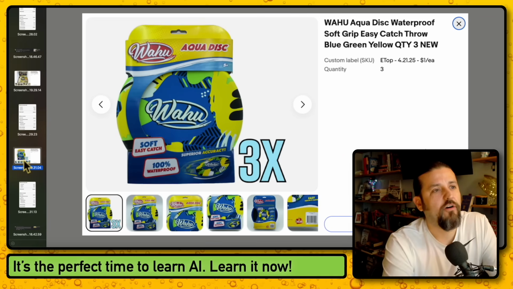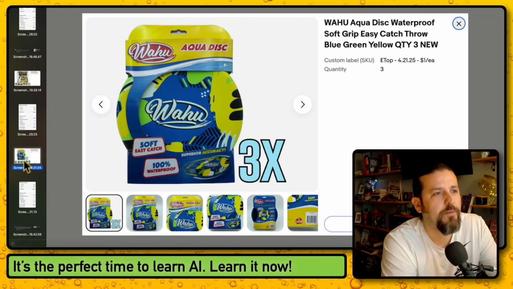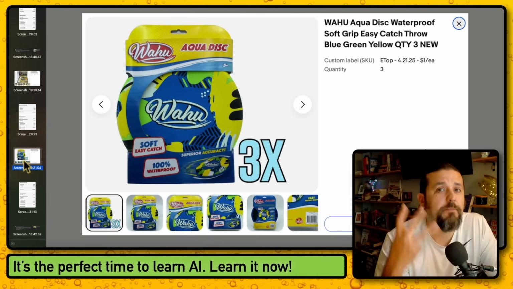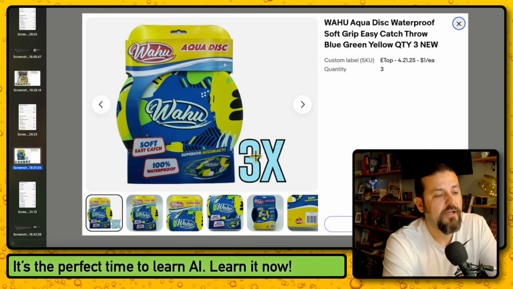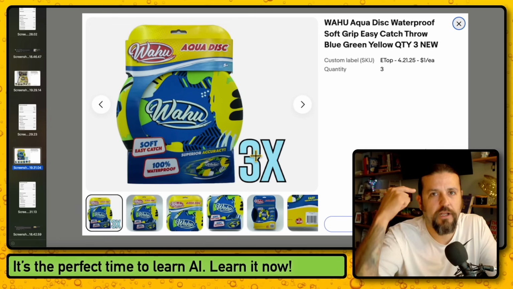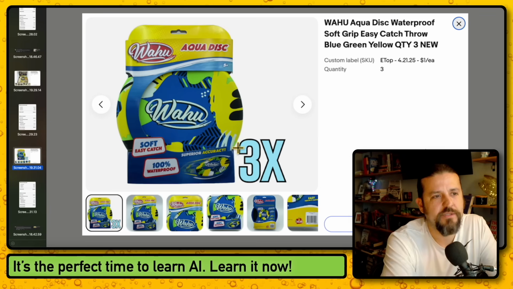Next and final sale. Wahoo! Aquadisc waterproof soft grip. Okay. So this person bought 3, and this was quantity 3. If you notice, it says 3X. I do this when I have a lot of something or when I'm loading them up. I put this on the back end on my Adobe Express, as you saw earlier, and then I just put in 3X. That's it. Instead of putting 3 of them, it's easier for me to shoot one and then just label it 3X, 5X, 10X, whatever I'm selling.